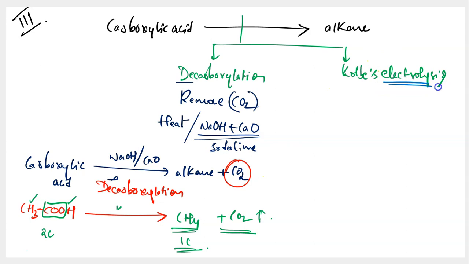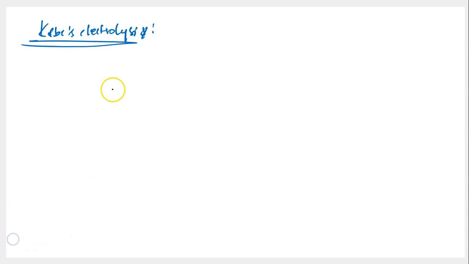So basically, electrolysis is divided as electro plus lysis. Let's go to the next page to talk about this Kolbe electrolysis. So Kolbe electrolysis is nothing but electro plus lysis. It's been worked out by a scientist by name Kolbe. So we call it Kolbe electrolysis. So this electrolysis is referring to breakdown or decomposition of a molecule in presence of electricity. Electrolysis is a decomposition through electricity. When you pass electricity into a molecule, and when you decompose that molecule, you call it electrolysis or electrolytic decomposition.